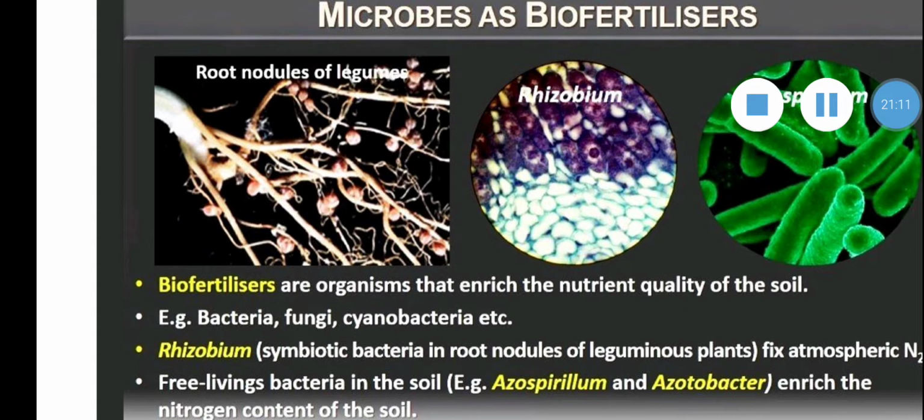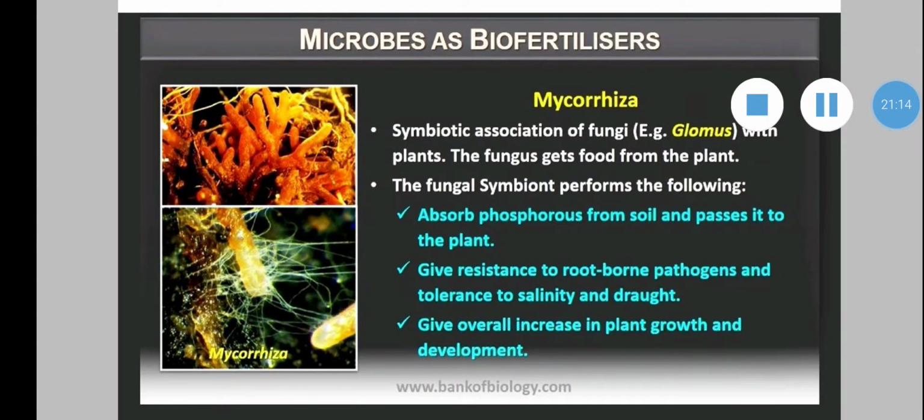Then there are phosphate solubilizing biofertilizers, for example pseudomonas bacteria, bacillus bacteria and agrobacterium. Then compost making biofertilizers. Then cyanobacteria as biofertilizers, for example Anabaena, nostoc, azolla, etc. Most important topic, that is fungal biofertilizers. Fungal biofertilizers are also called mycorrhiza.